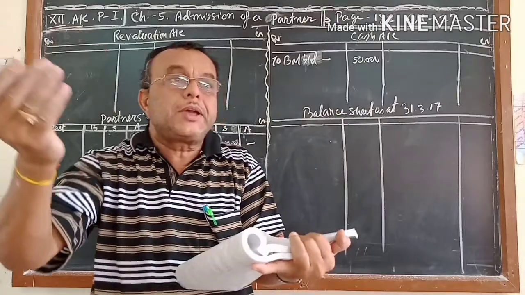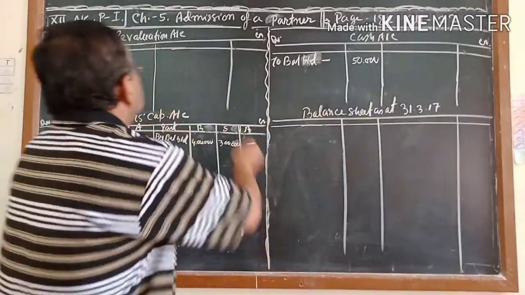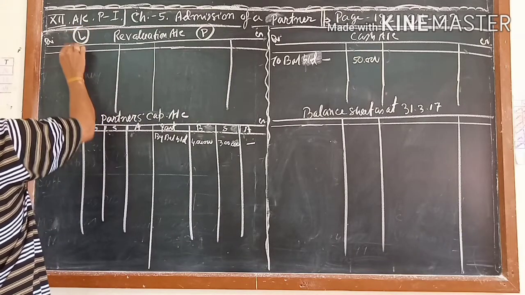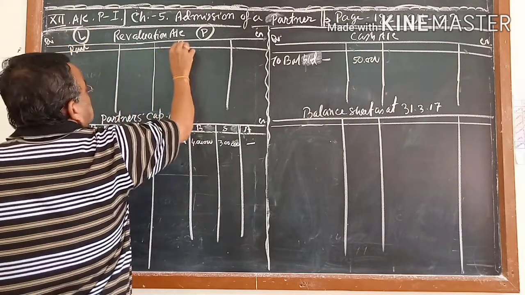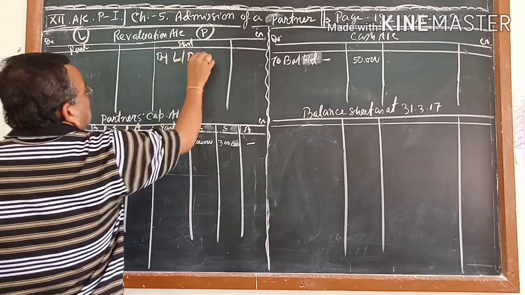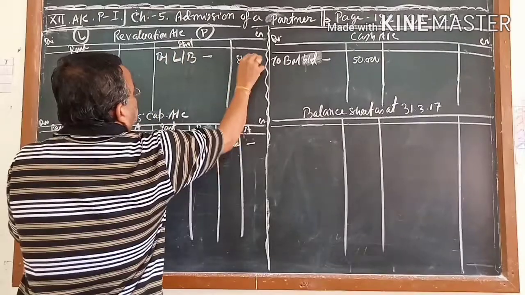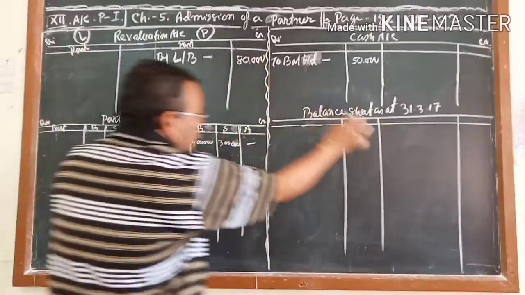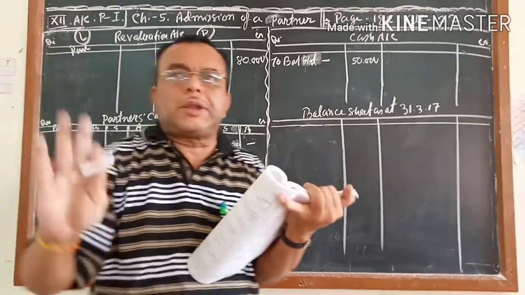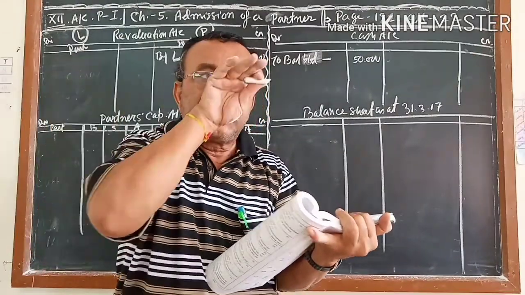Obviously you know this is your profit side and this is your loss side. So I write here by land and building, 80,000. The second effect will come with the land and building, but I will keep it in mind. When I do the balance sheet, at that time I will complete land and building.